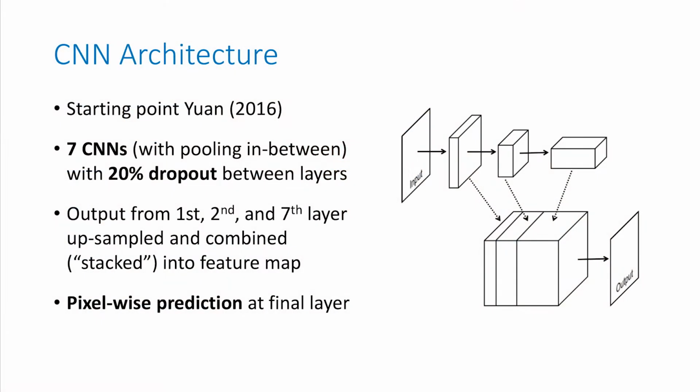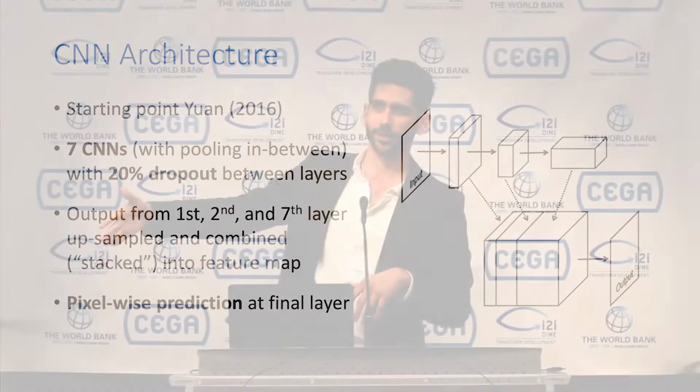For the CNN architecture, we started with an architecture that was used to detect buildings. It has 7 stacked CNNs together with pooling layers in between. We added some dropout in between because that seemed to work better. Then the output from the first, the second, and the 7th layer are upsampled and combined into a stacked feature map. And then you get this pixel prediction, or semantic segmentation, at the output layer.